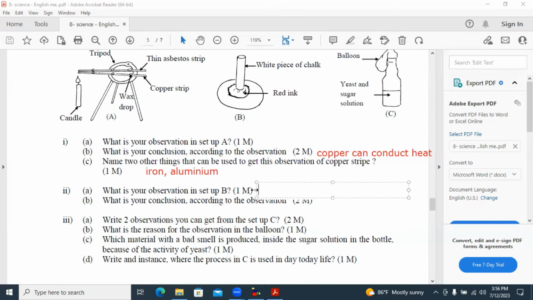What is your observation in setup B? Observation is red color soak up through the piece of chalk. That is the observation. What is your conclusion according to the observation? Conclusion is solid matter is discontinuous.